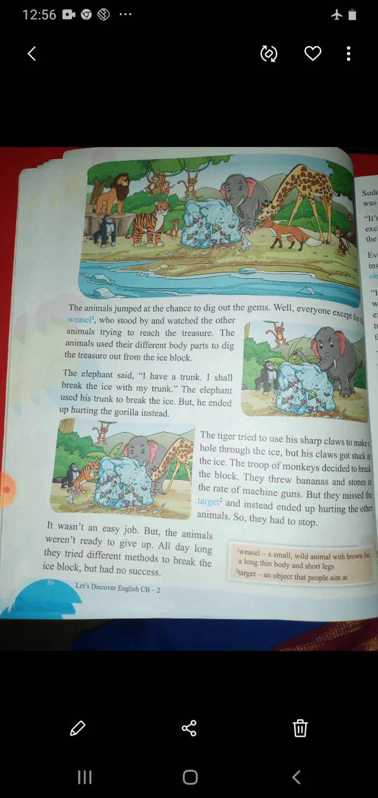What do you mean by weasel? A small wild animal with brown fur. Okay, weasel is a kind of small wild animal which is having brown fur over it.